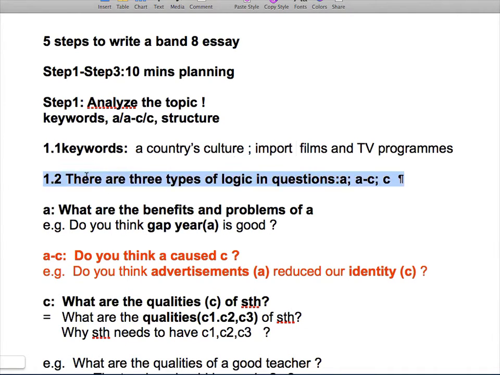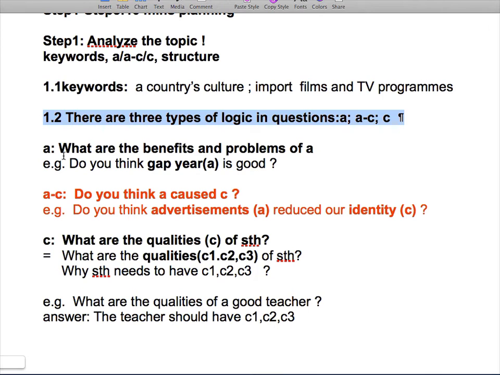Number 2, there are 3 types of logic in the questions asked. One type of question is called an A type question. This type of question always asks you to talk about the benefits or the problems of something. For example, do you think a gap year is good? In this case, you just need to say, well, there are several benefits.